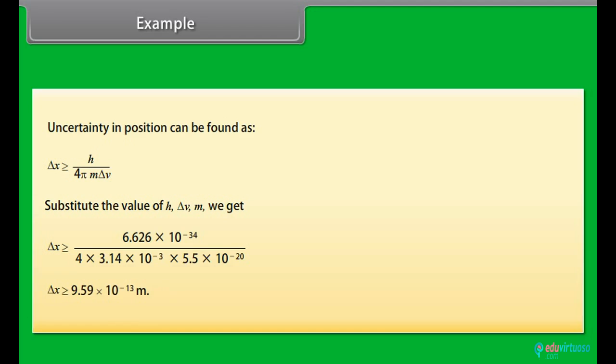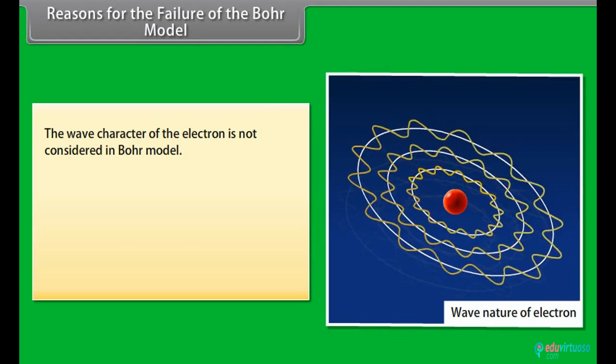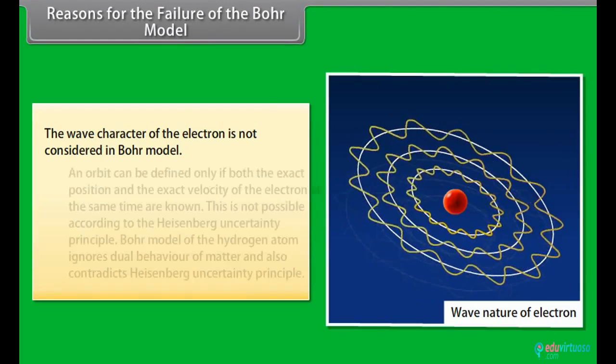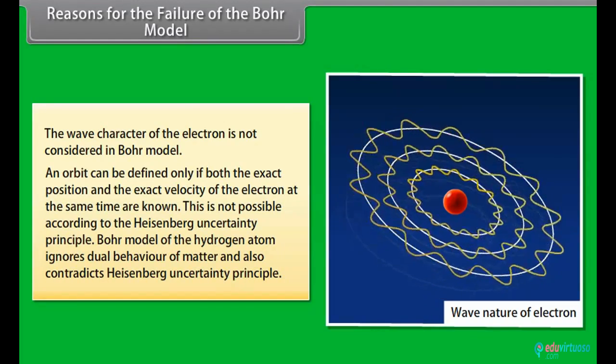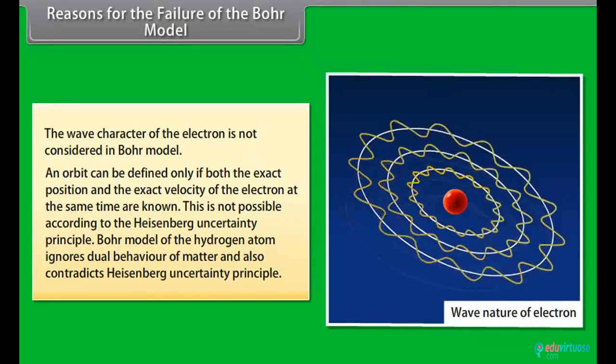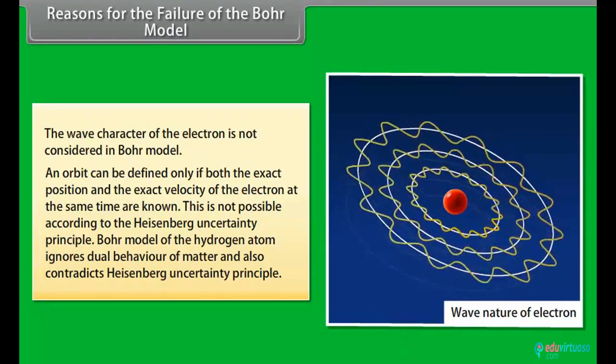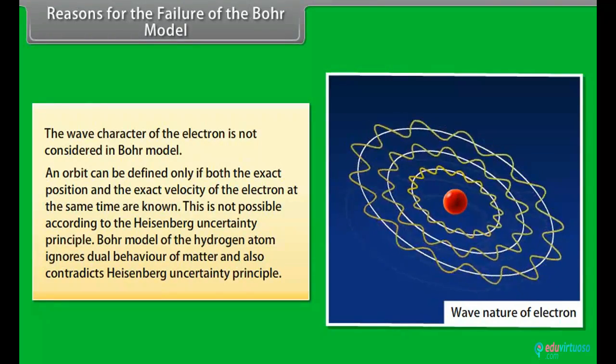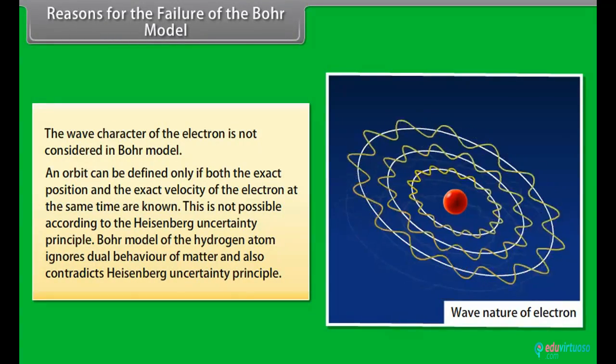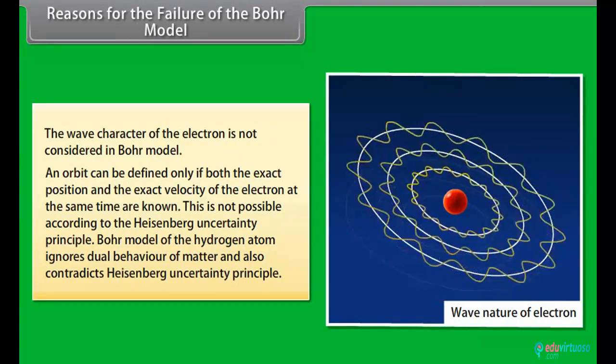Delta x is greater than or equal to 9.59 × 10^-13 m. Reasons for the failure of the Bohr model: The wave character of the electron is not considered in the Bohr model, and an orbit can be defined only if both the exact position and the exact velocity of the electron at the same time are known. This is not possible according to the Heisenberg uncertainty principle. The Bohr model of the hydrogen atom ignores the dual behavior of matter and also contradicts the Heisenberg uncertainty principle.